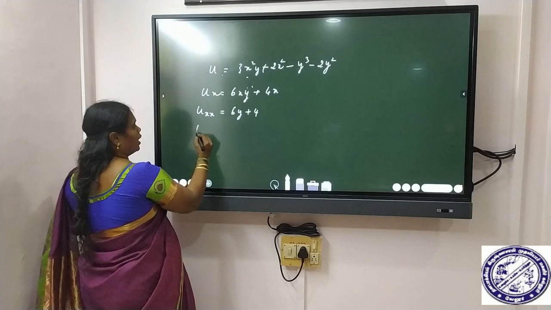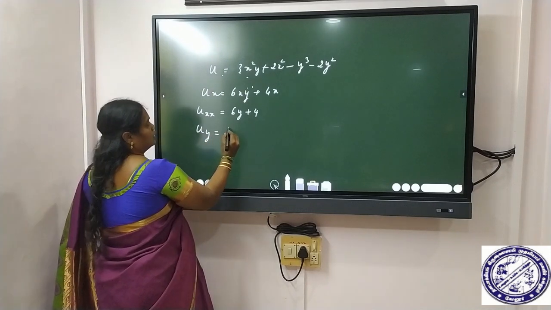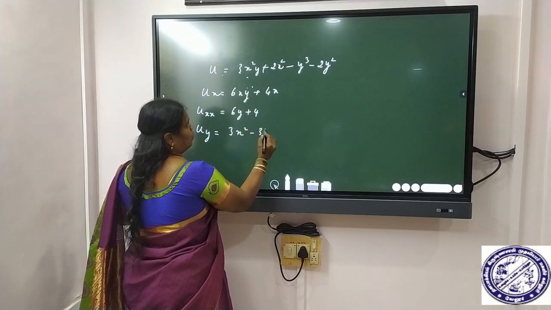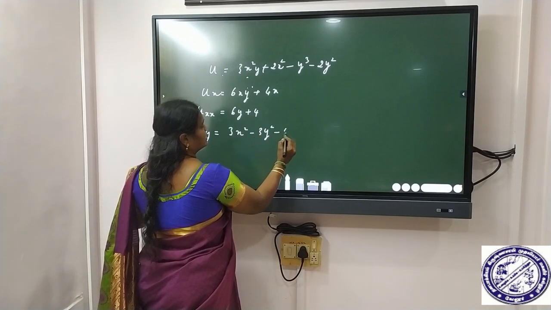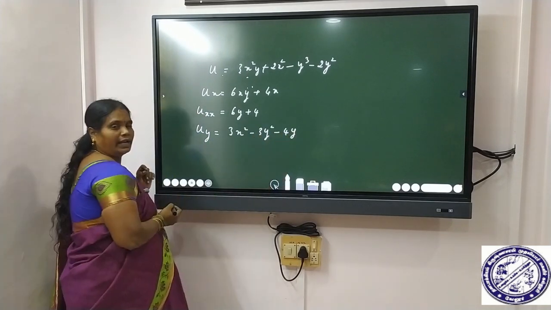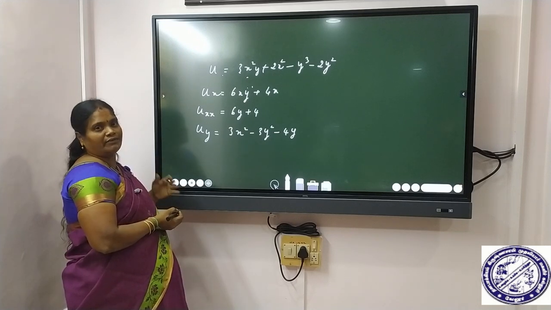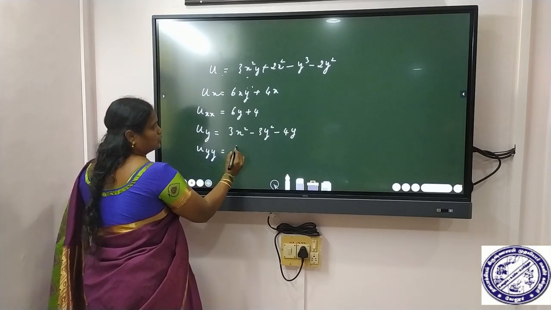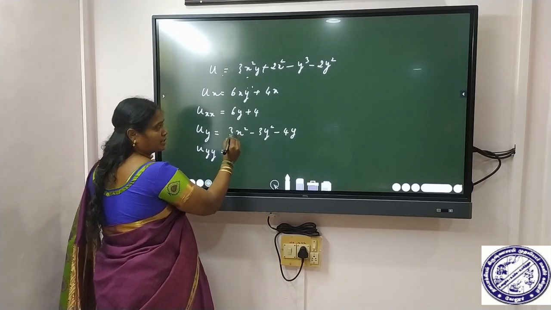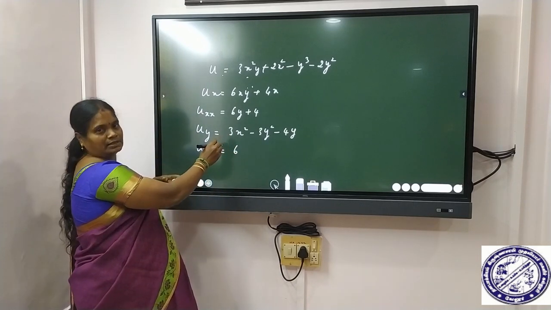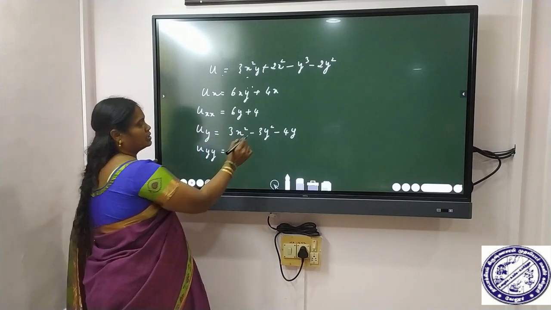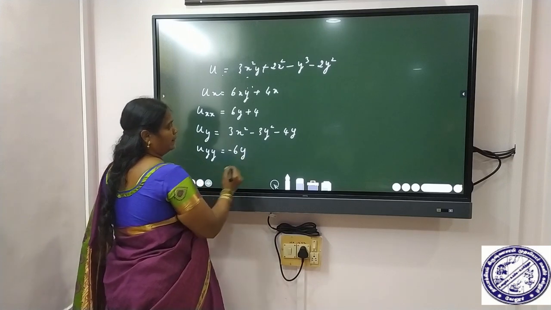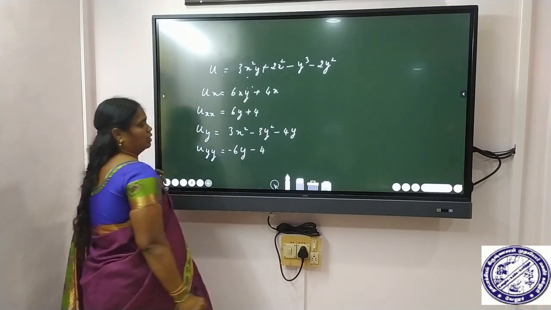Okay, so uy is equal to 3x squared minus 3y squared minus 4y. Then again differentiate partially with respect to y. So uyy is equal to, this term becomes 0 because it is the x term, so it vanishes. So we get minus 6y minus 4.